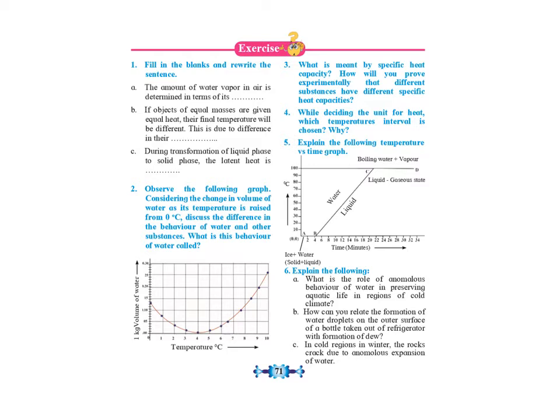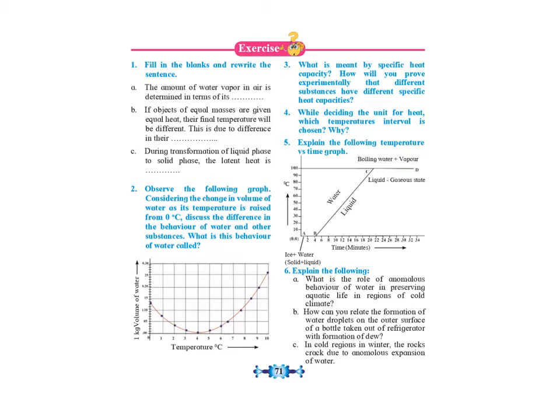Now the first part of the answer: what is meant by specific heat capacity? On page number 68, from top, the third paragraph, the definition is given in bold. The amount of heat energy required to raise the temperature of a unit mass of an object by 1 degree Celsius is called the specific heat of that object. That is the first part of the answer. Second part of the answer: you have to draw diagram 5.8 and then start right from the procedure, all the 4 points of the procedure, and the next paragraph as explanation. This full thing is along with the diagram, answer number 3.